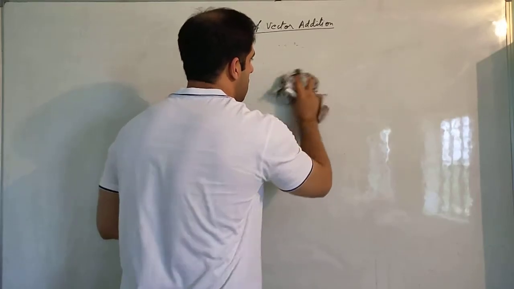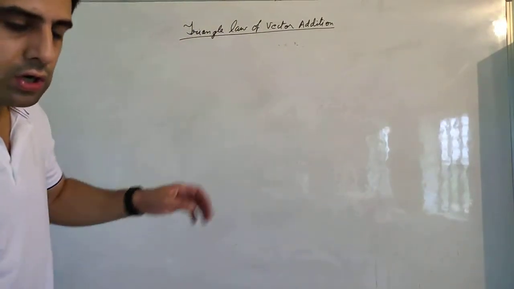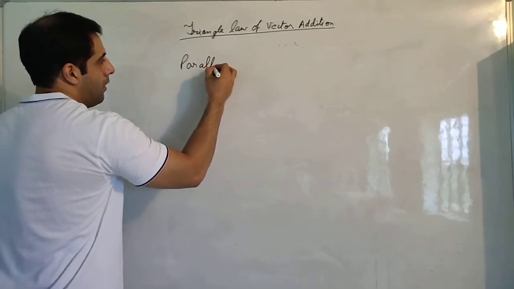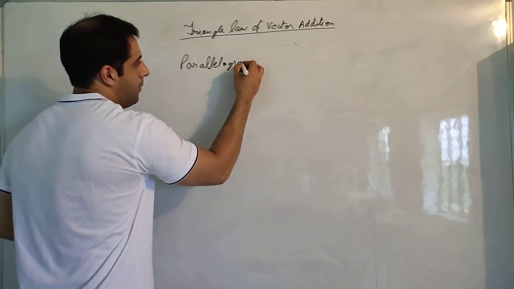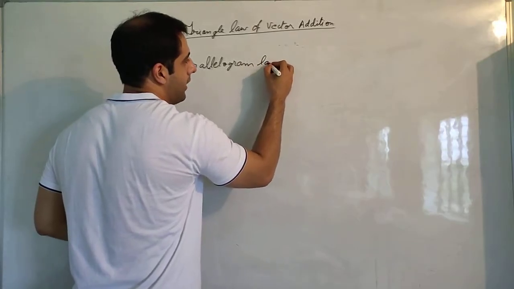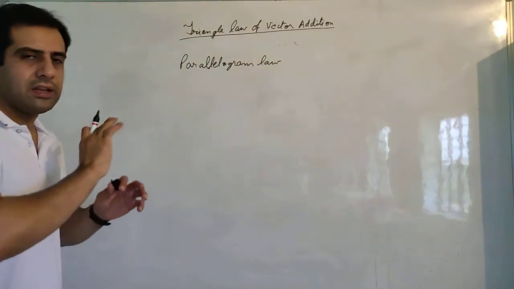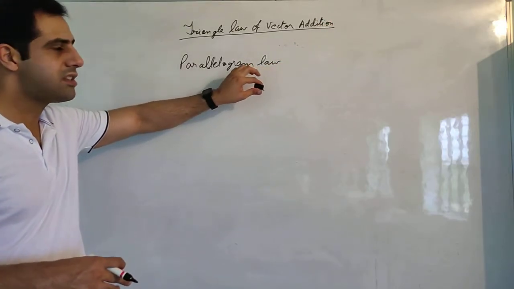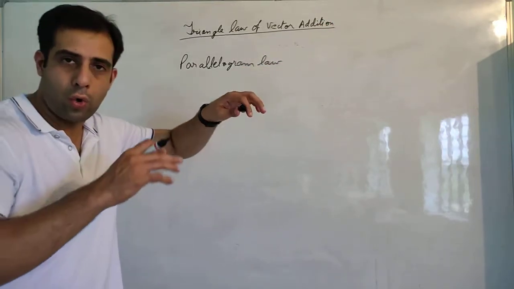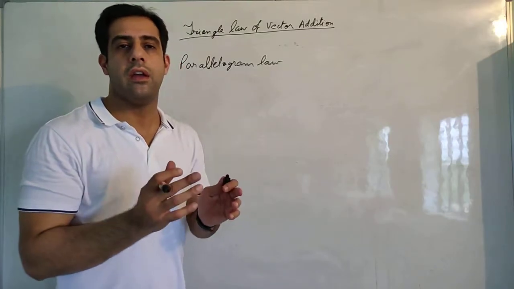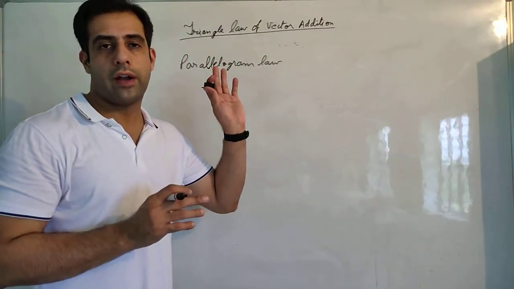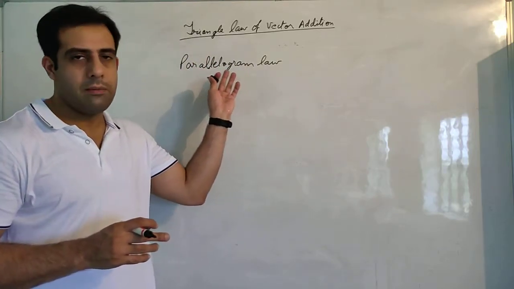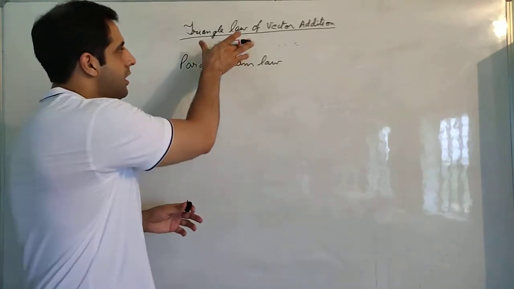From this law comes another law called parallelogram law of vector addition. Now it has nothing else to offer. It is just another way of understanding triangle law. It is not a separate law. It does not have its own rules. It is just another way to represent triangle law of vector addition. There is another law, polygon law. So there can be many laws. The basic law is the triangle law.